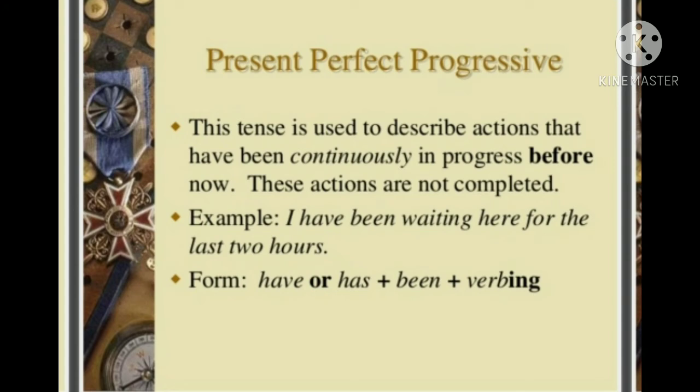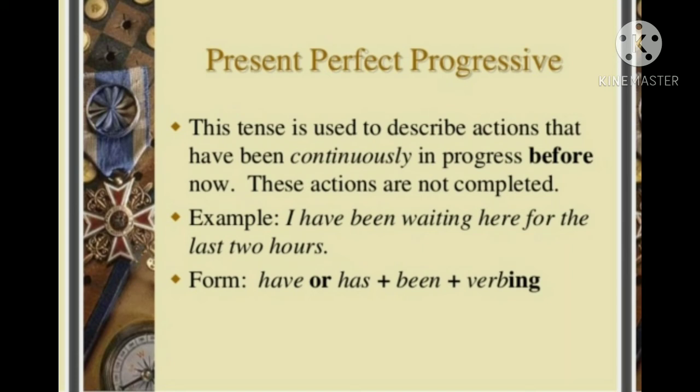The next tense is present perfect progressive or present perfect continuous tense. Okay, and you know that since it is present perfect, there will be the nature of perfect tense as well as continuous tense. So this is a combination of perfect as well as continuous tense. And for perfect tense we use have, and for continuous tense we use ing forms. And what is added more is been.